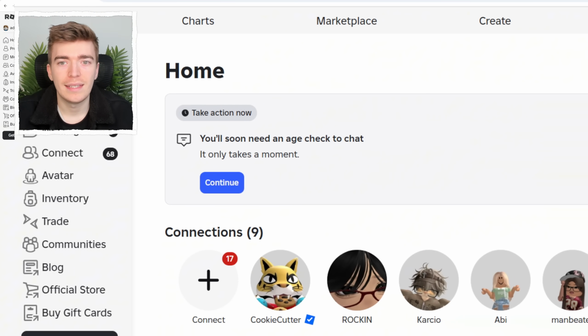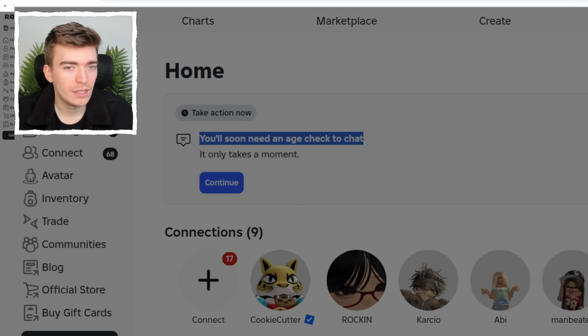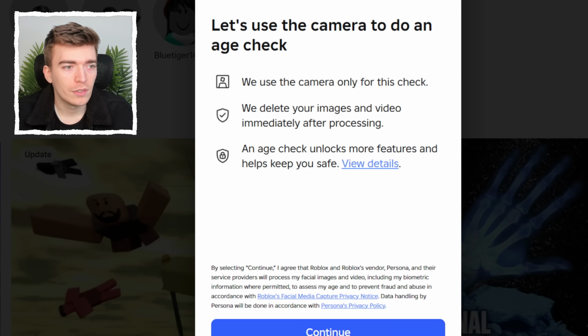You'll soon need an age check to chat. That means in some places you literally can't chat at all. Your full game chat will be gone completely until you go and do an age check. So I'm going to press continue and see what an age check even looks like.